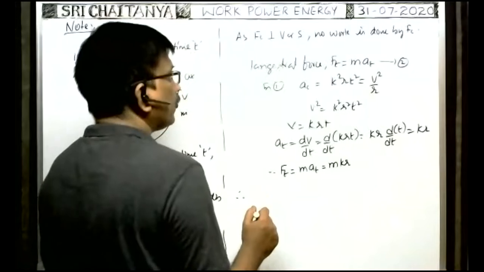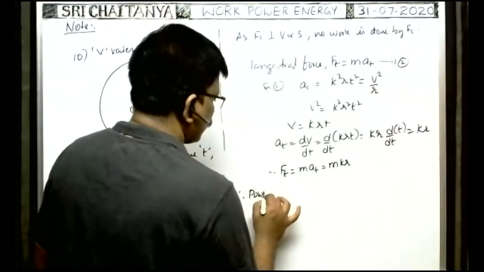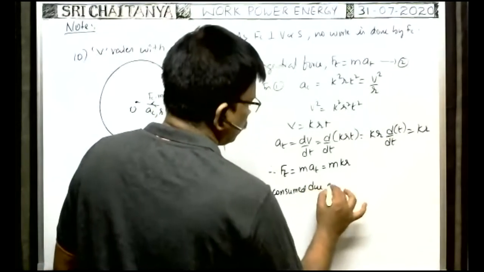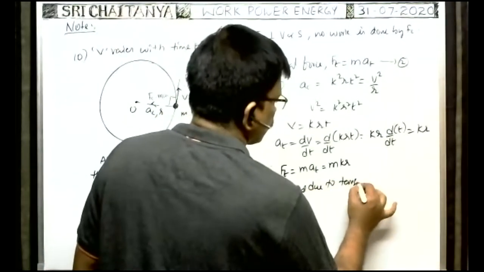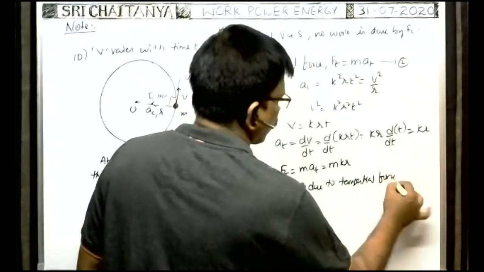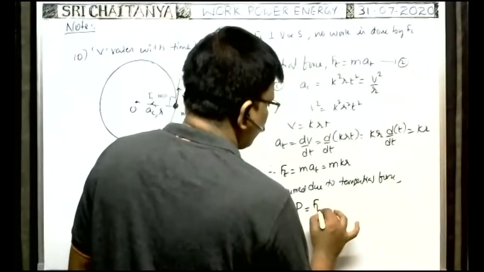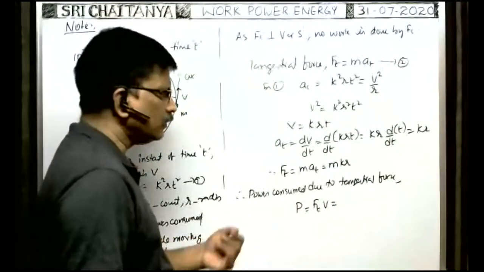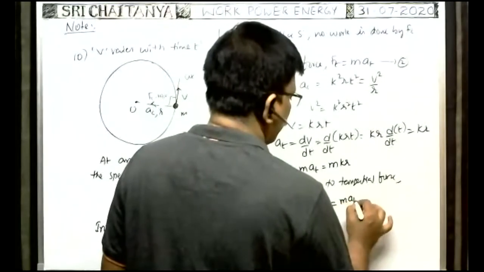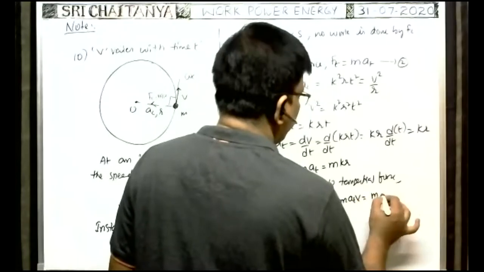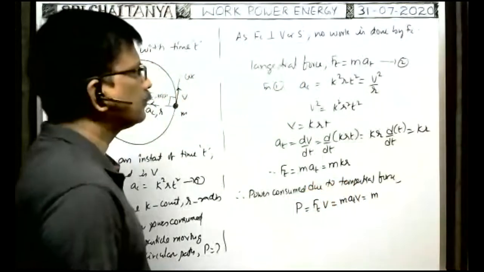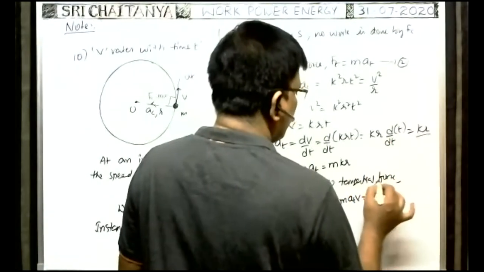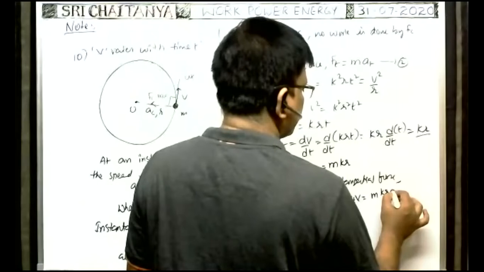Therefore, the power consumed by the tangential force. P is equal to tangential force into velocity of the particle. F into V is the tangential power now. So Ft means mass into acceleration along the tangential direction, into V. That is equal to m into at, and tangential acceleration at is equal to kr now. So k into r into V.